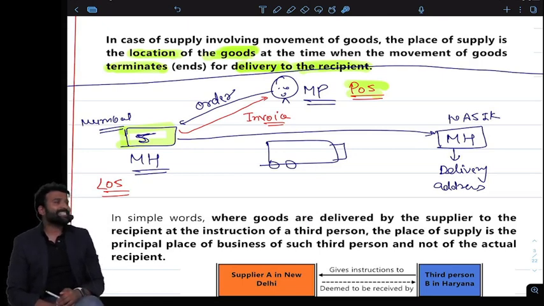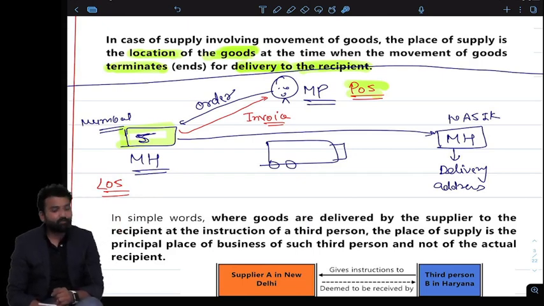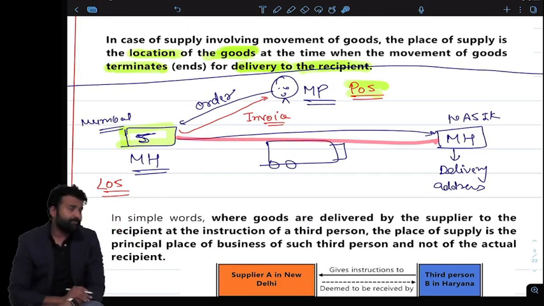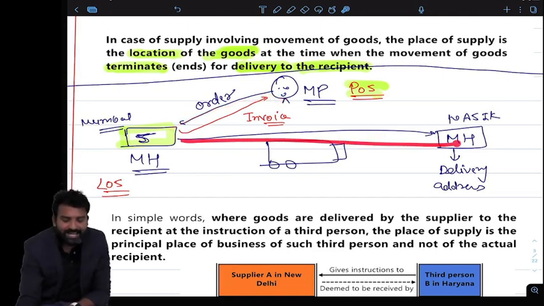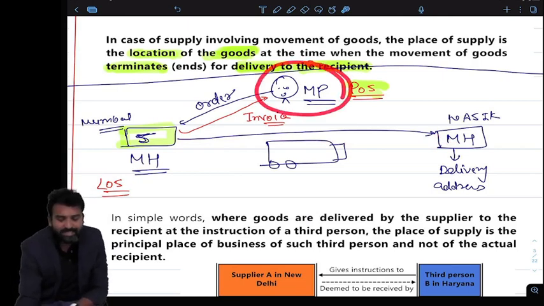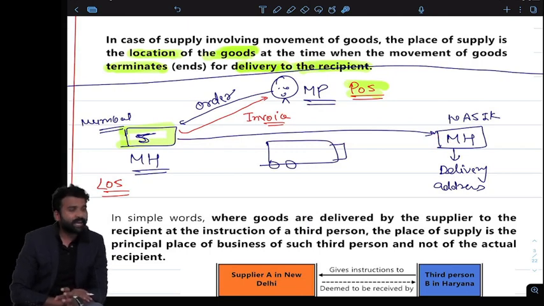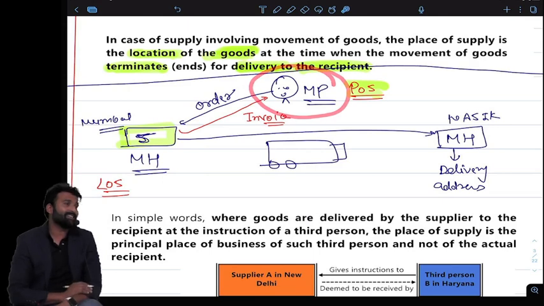Sir, GST is a destination based tax, but in this model the same is defeated. Why so? Actually, if we consider it a local supply, then the credit chain will break. You know why? Because the person will charge CGST and SGST of Maharashtra, and the person who wants to claim the credit is in Madhya Pradesh. So he cannot claim credit of CGST and SGST of Maharashtra because he is not registered in Maharashtra, he is registered in Madhya Pradesh.